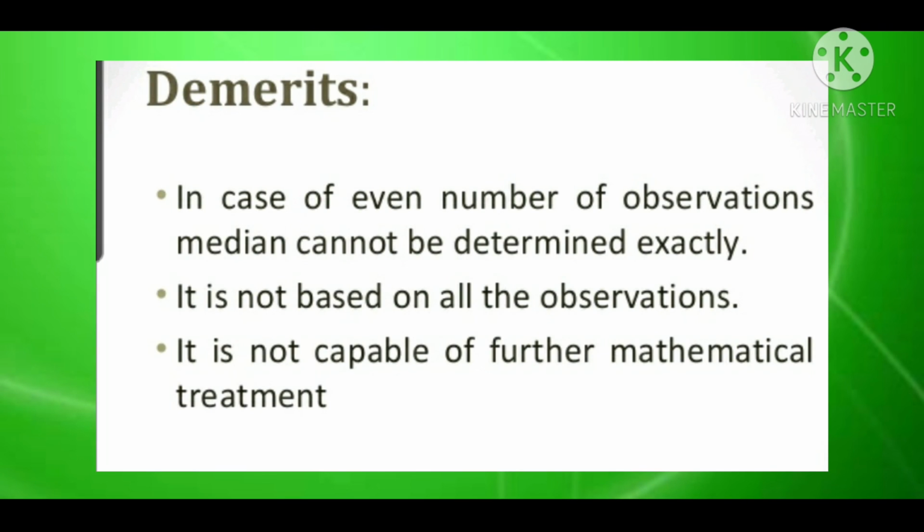Now we will find the demerits of median. In case of an even number of observations, median cannot be determined exactly. It is not based on all the observations. It is not capable of further mathematical treatment.